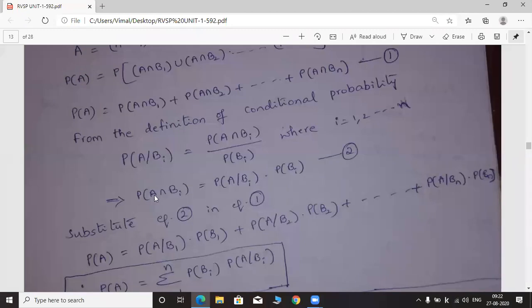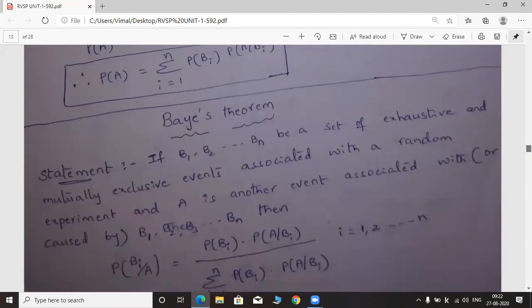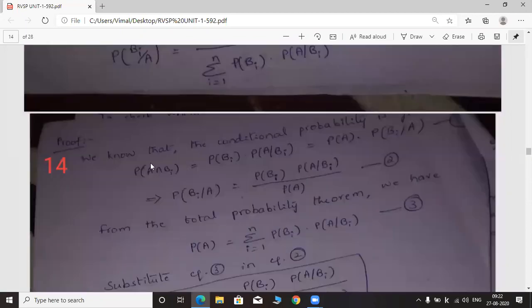Now we have to consider this formula to prove the Bayes theorem.